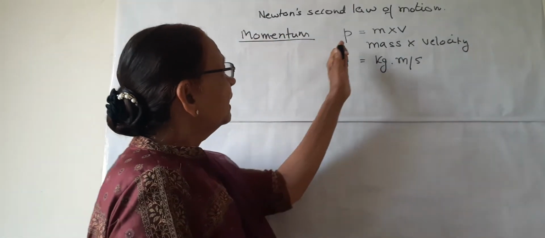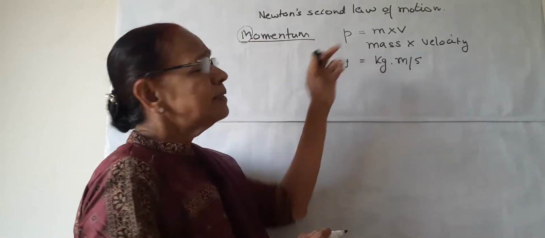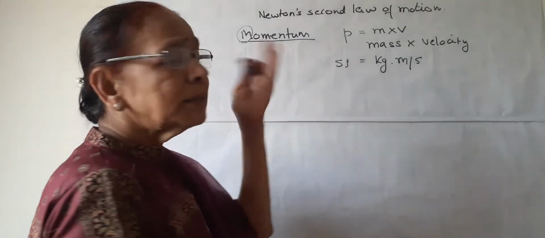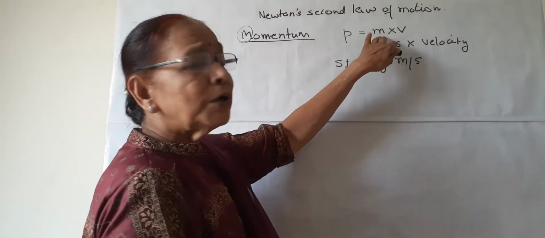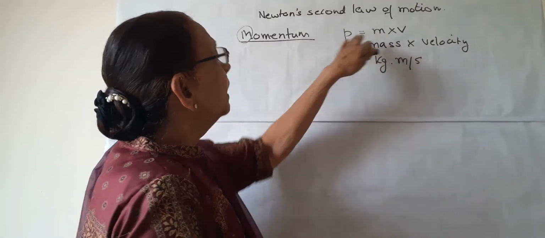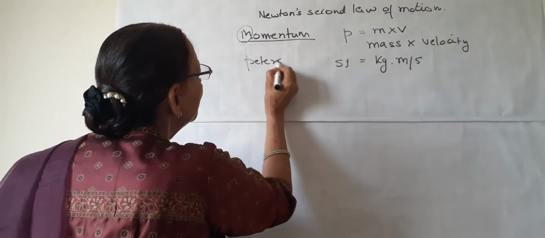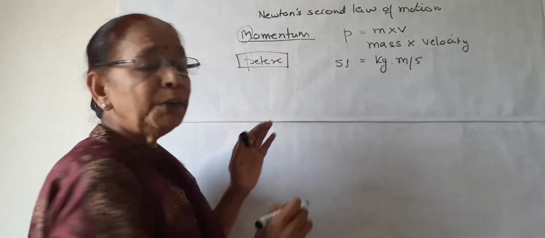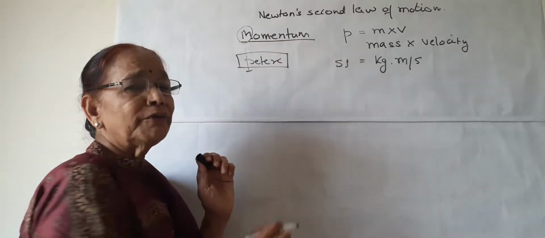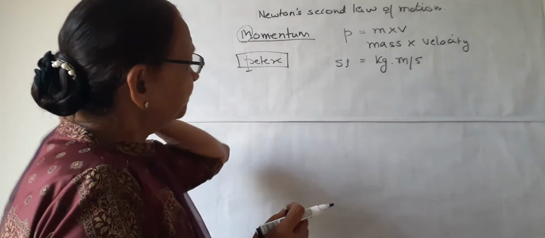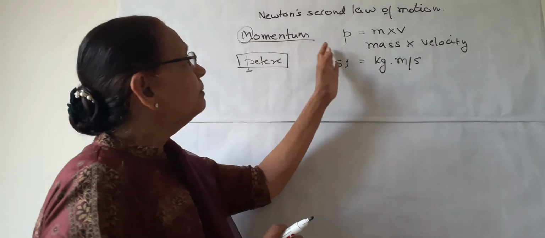One thing may come to our mind: why is momentum, which starts with m, denoted by p? It is because of a long, old historical fact that m is taken for mass, so we cannot take m for momentum. There is a Latin word, petere, which means impetus or momentum. So p is taken as the symbol for momentum. It is just a story, just a fact.